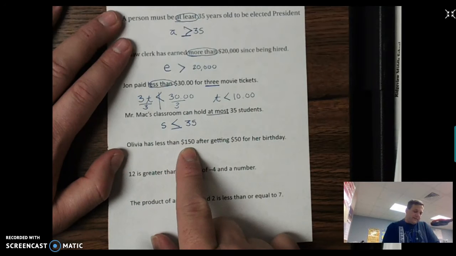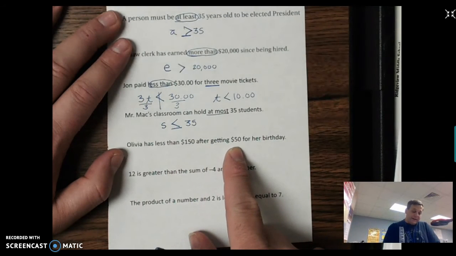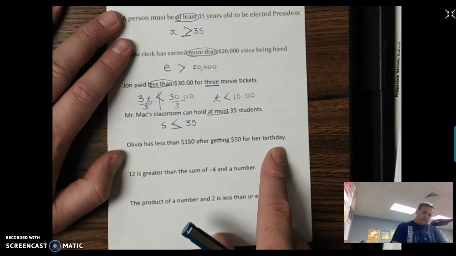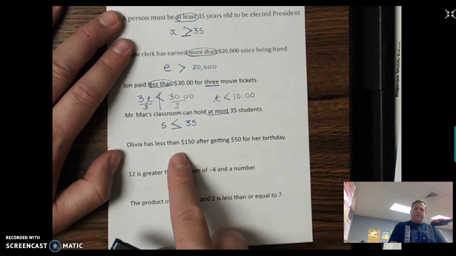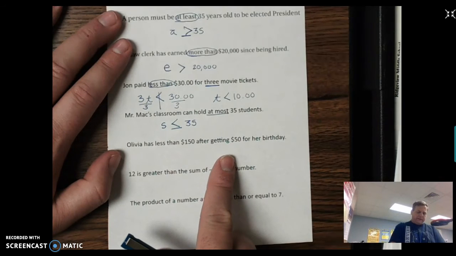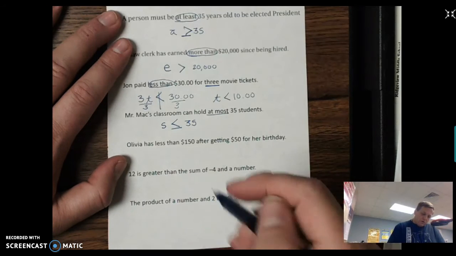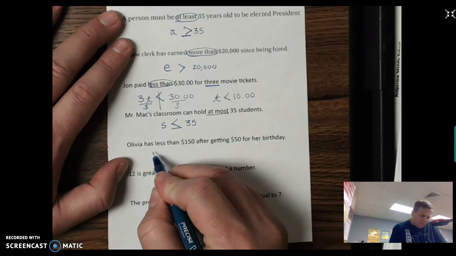Olivia has less than $150 after getting $50 for her birthday. Okay. So clearly she had some money before her birthday. So we don't know how much money that was.